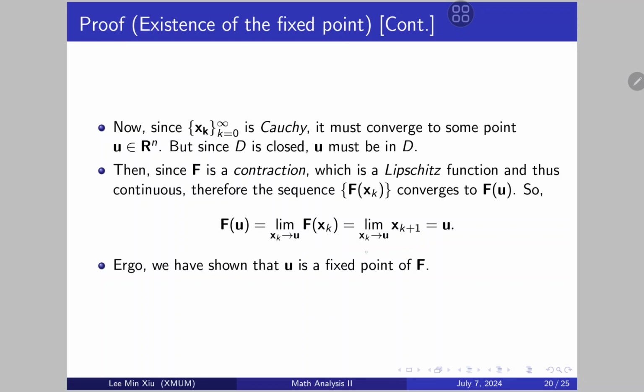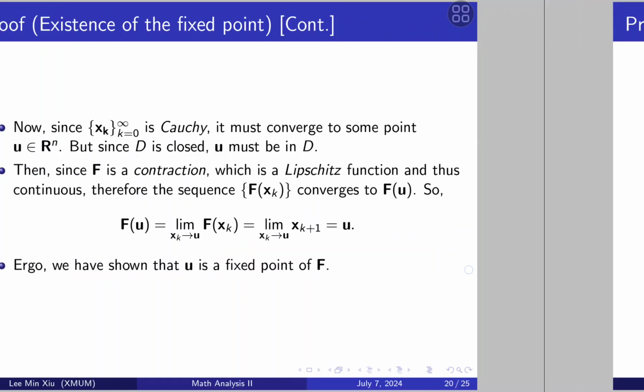And then finally, this equality here holds because x(k+1) is basically just a subsequence of xk, and xk converges to u, therefore the subsequence must also converge to u. And then we would have f(u) equals u, which is a fixed point, which means u is a fixed point of f. Yep, because u is in D. Yeah, and this basically sums up the existence of the fixed point.